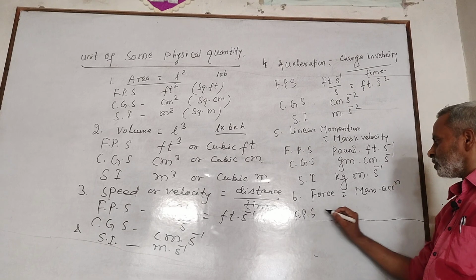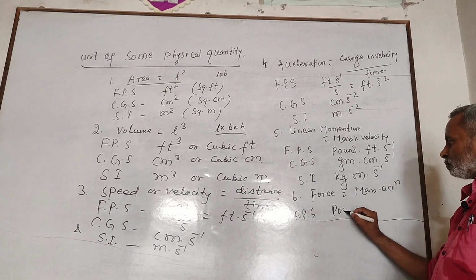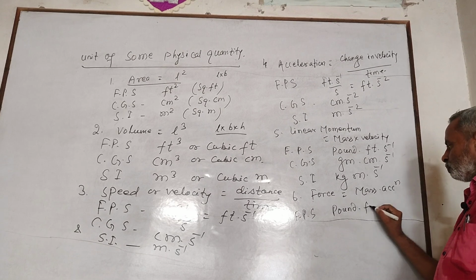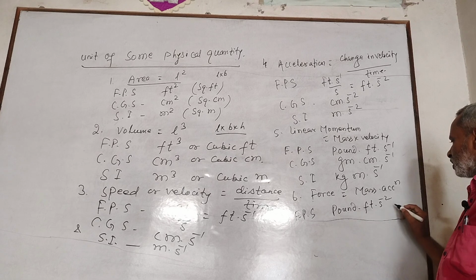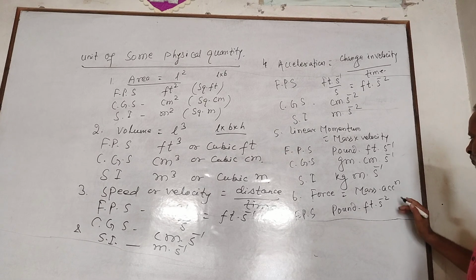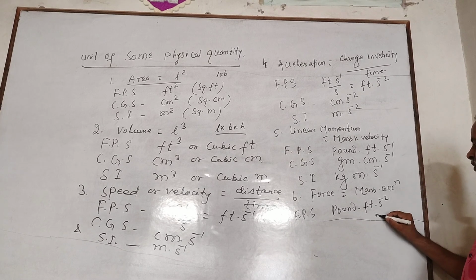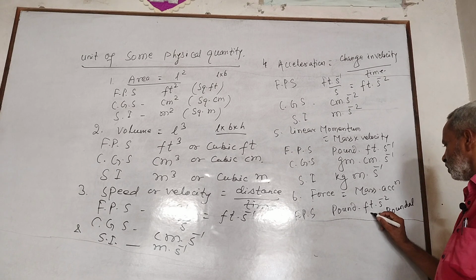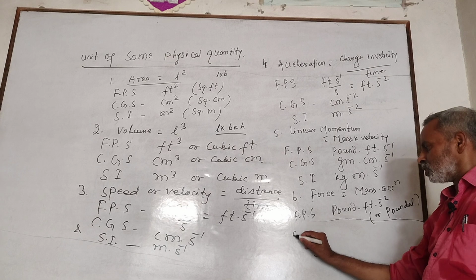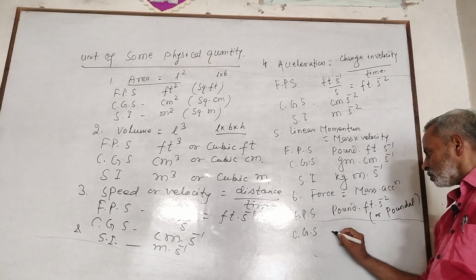In CGS, gram cm per second square or dyne. In SI, kilogram meter per second square or Newton.